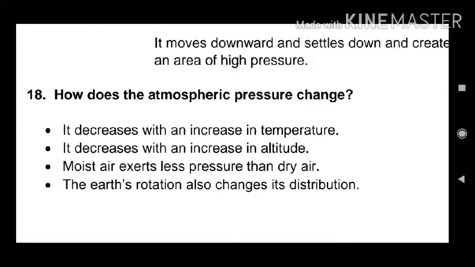Third one, moist air exerts less pressure than dry air. Fourth one, the Earth's rotation also changes its distribution. So the atmospheric pressure also depends on the rotation of the Earth.